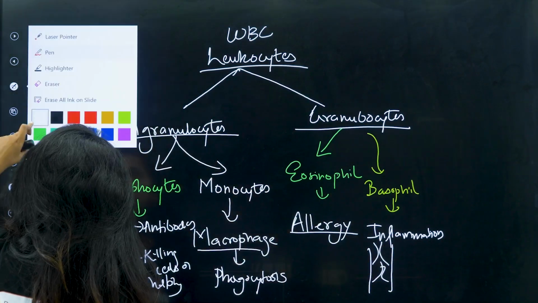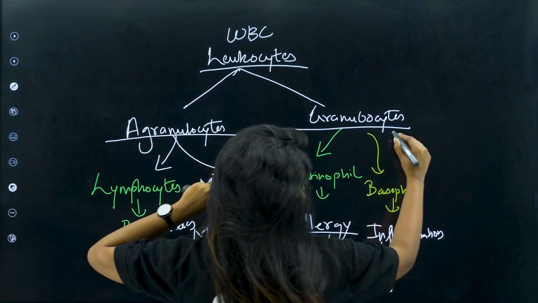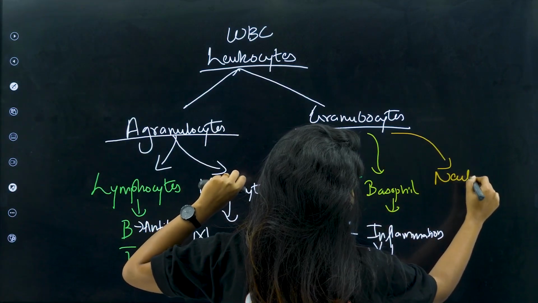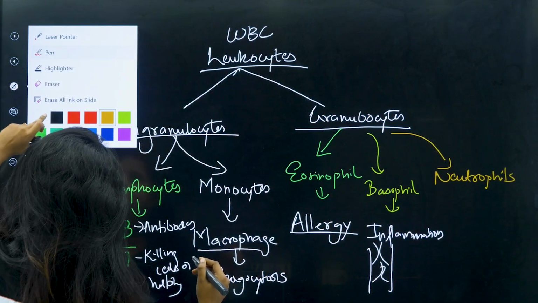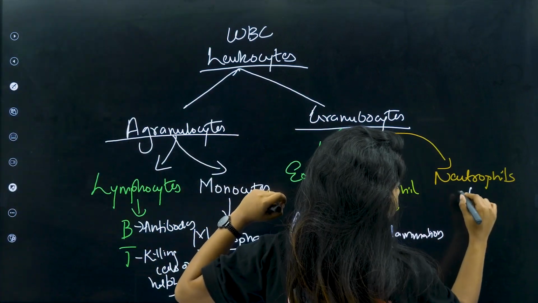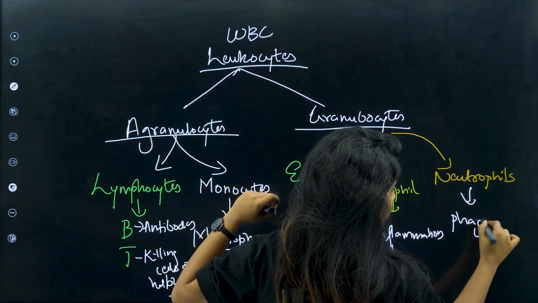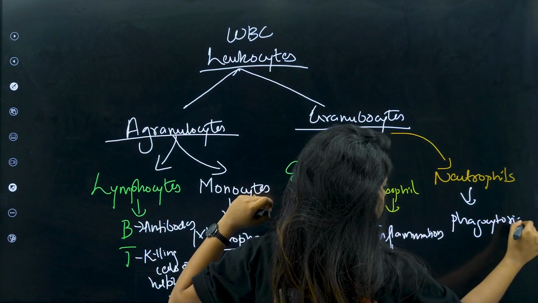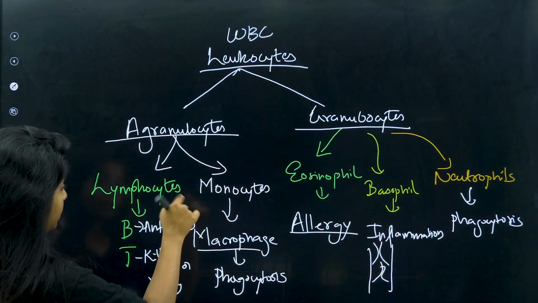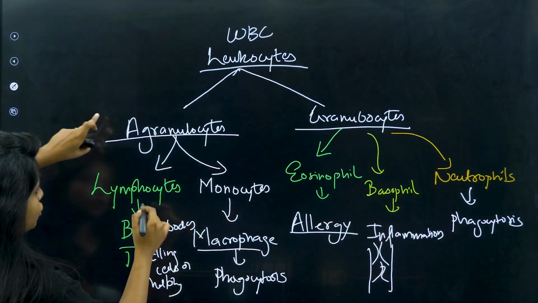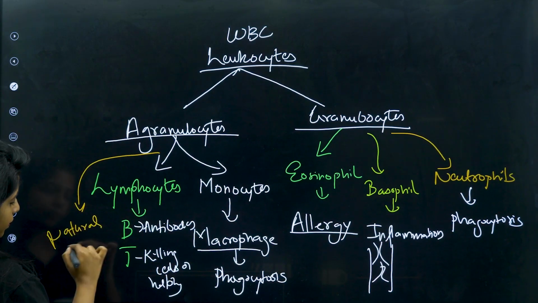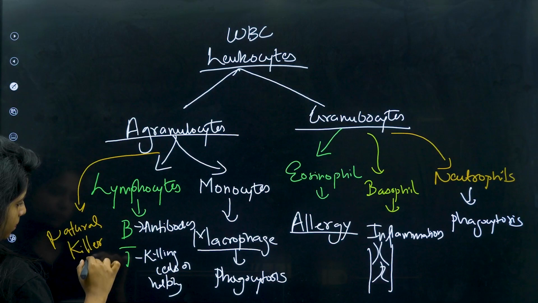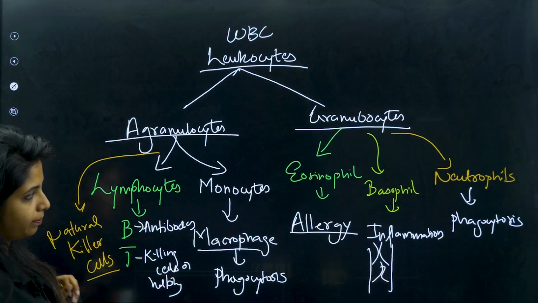Now going ahead, we have one more thing: neutrophils. Neutrophils are again responsible for phagocytosis. Now, in between them, one more cell comes in which is known as natural killer cells, about which we spoke just now.